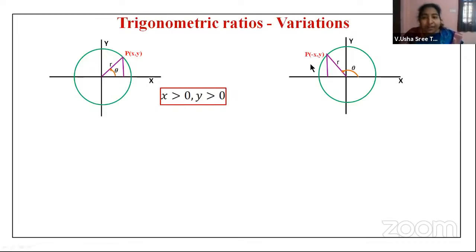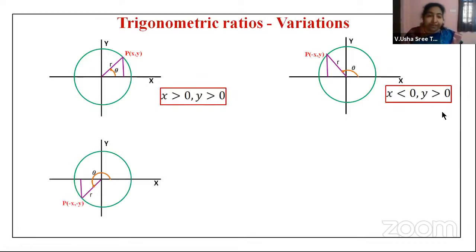So you will not find adjacent in the formula for sine and cosecant. Therefore, sine and cosecant will be positive in the second quadrant. That is what S stands for. S stands for sine and cosecant. They will be positive in the second quadrant, right? So here x is less than 0 and y is greater than 0. That you need to note, right?